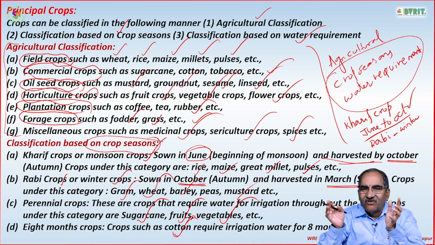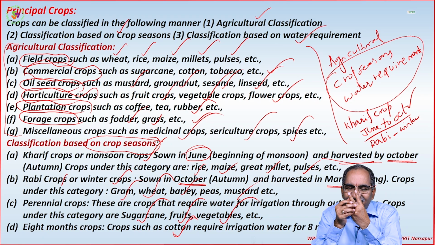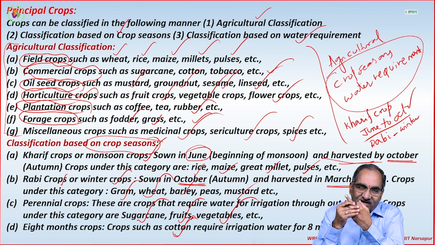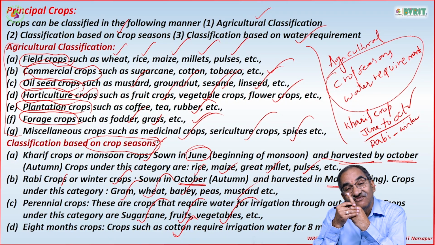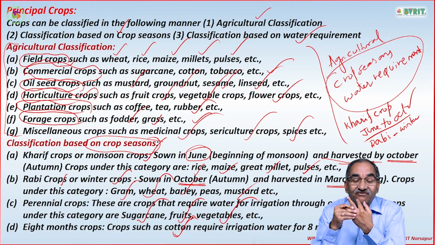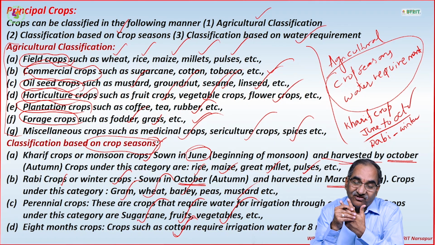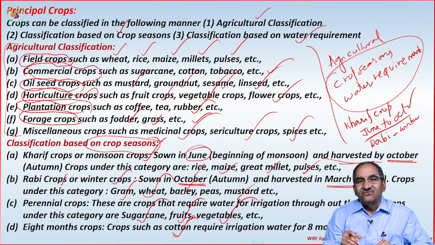But out of the 4, which are the major ones? Only 2. One is Kharif, the second one is Rabi. Kharif is which one? Monsoon crop. Rabi is the winter crop. Kharif starts in June and ends in October, whereas Rabi starts in October and ends in March. So that you should remember.